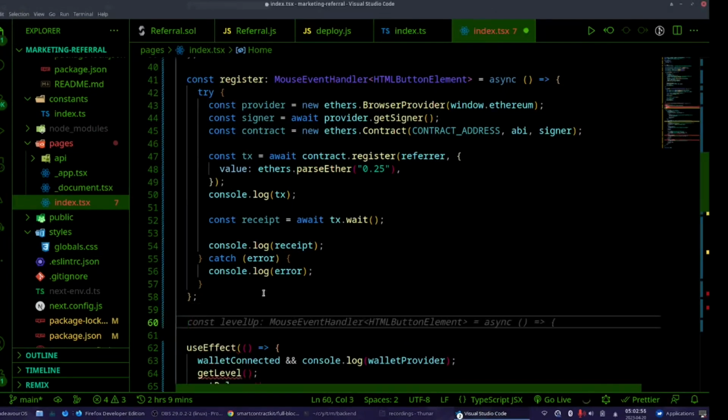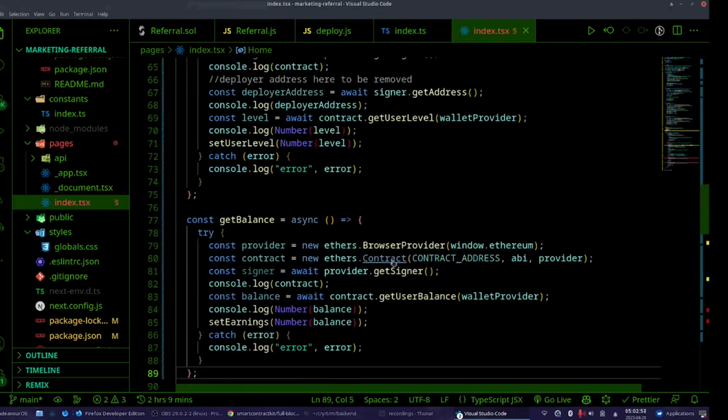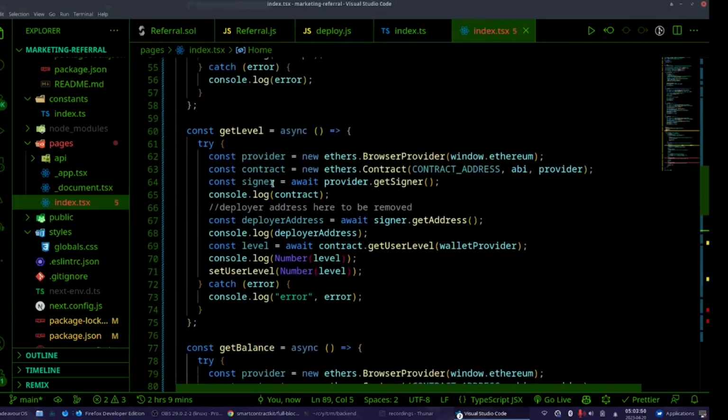Let's see. We have get level, get balance functions. Let's put them in these. I put signer, but do I ever use signer? It's not important. We just want to get the level. Yeah, I used signer here to see the deployer address. You don't really need it because this is a get function.